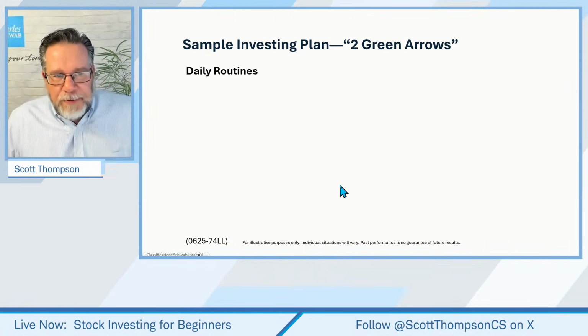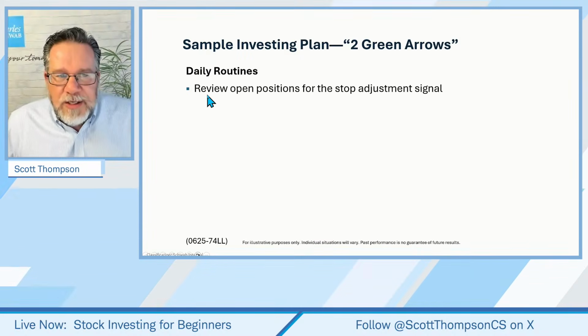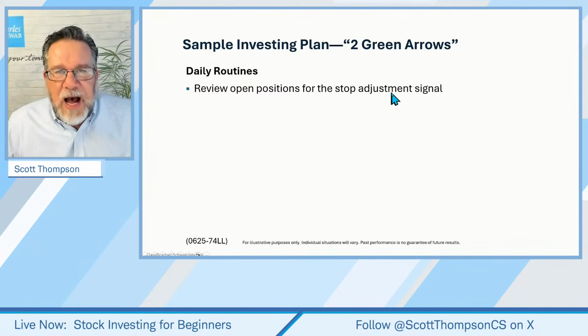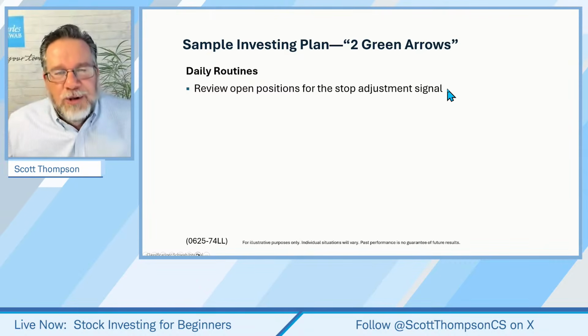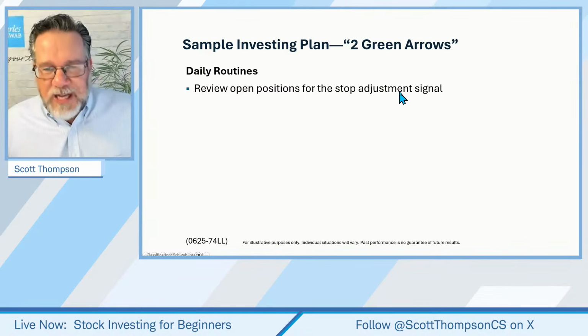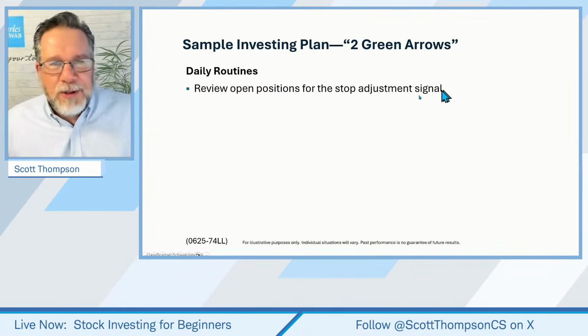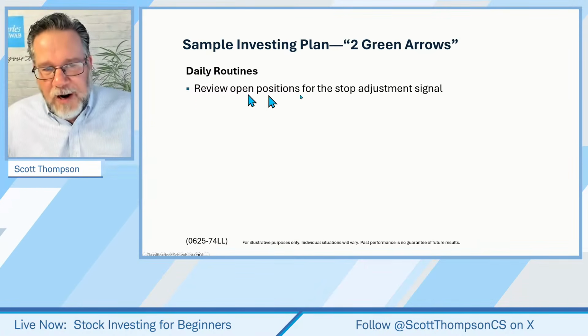And then the last part of the plan is our daily routine, okay? Very first thing that I want to do is review open positions for that stop adjustment signal. Now, just want to throw this out to you guys. How long does it take to see on the chart whether I've got 2 red arrows or not? And we're going to do this together here in just a second. It doesn't take any time, less than a second, and you can determine whether there's a stop adjustment signal. It's either 2 red arrows or a new green arrow on the MACD. That's usually what you're looking for. If it's not there, then there's nothing for us to do that day. We're done with that part of our daily routine.